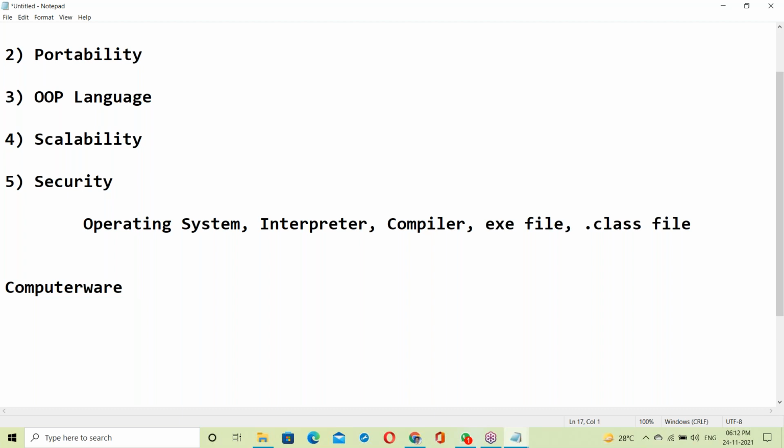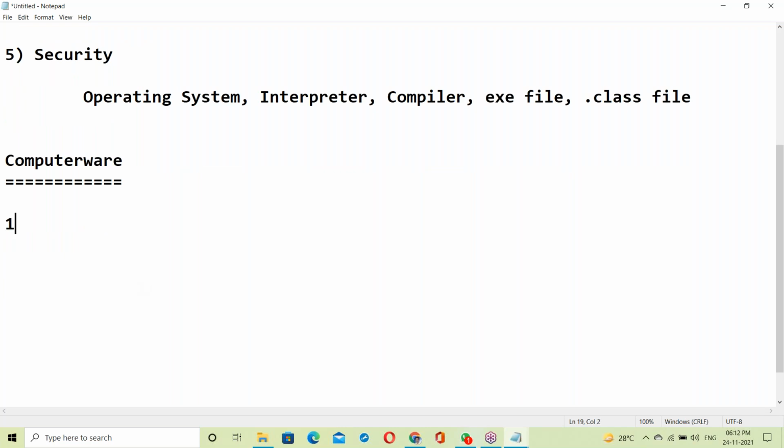So the computer, very basics, from that we'll go to Java. Computer basically has two categories. First one is hardware. Next one is software. Hardware: these are the physical components of a computer. We can touch all the hardware parts.